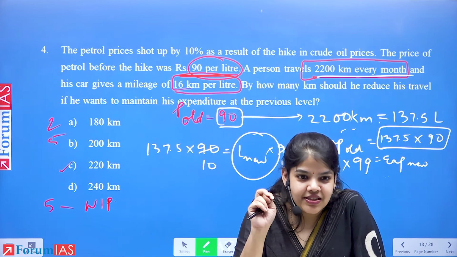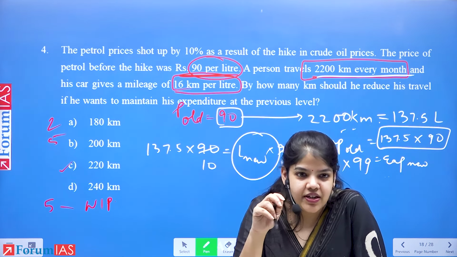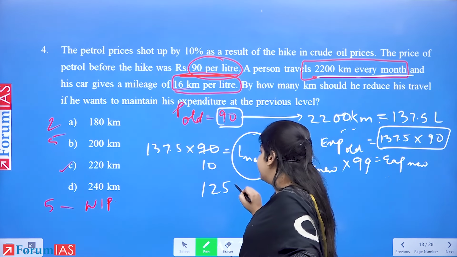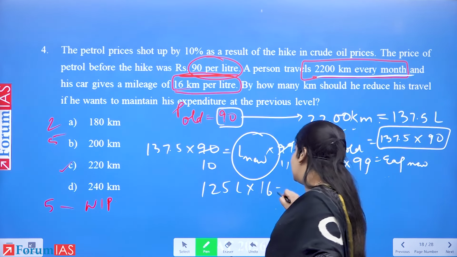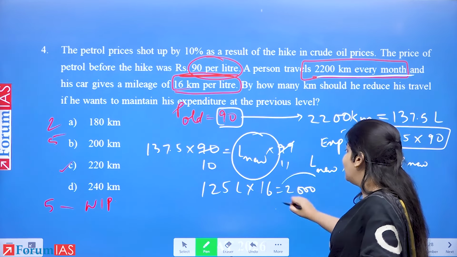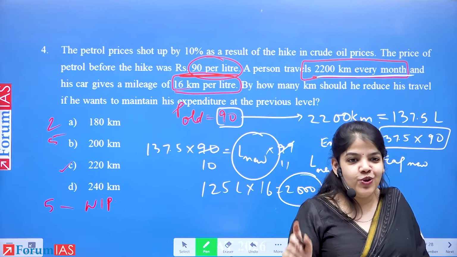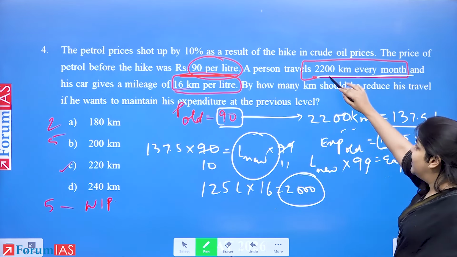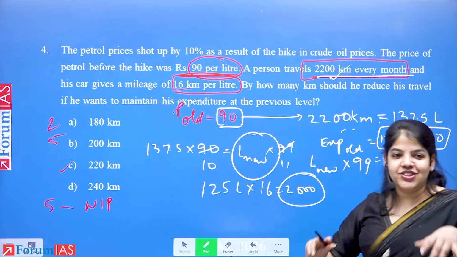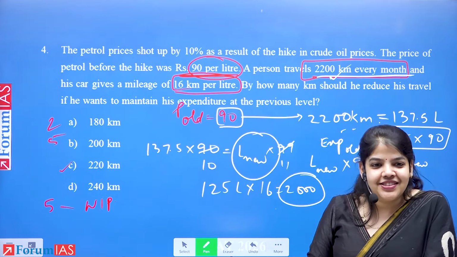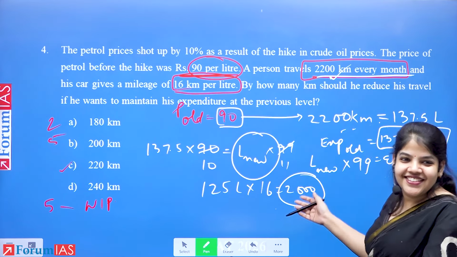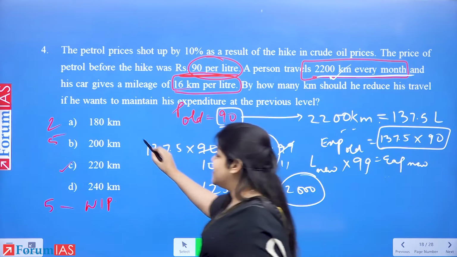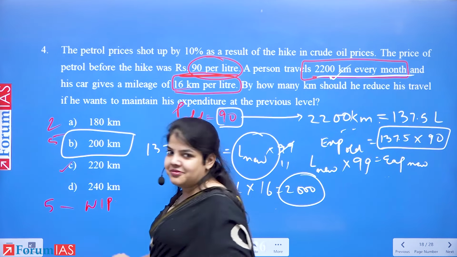125 into 16 is equal to 2000. It means now he has petrol only enough to go 2000 kilometers. Originally he was going 2200 kilometers. He has to decrease his distance by how much? 2200 minus 2000, so it is 200 kilometers.